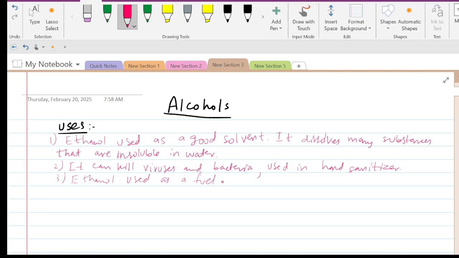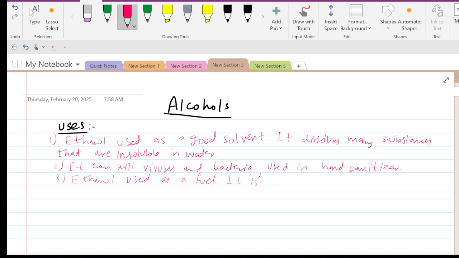It is increasingly used as a fuel for cars and other vehicles. You can say, instead of petrol and other higher octane number hydrocarbons, ethanol can be used as a fuel in those vehicles and cars. It is used as a fuel because it is burned, and that is what the combustion reaction is.